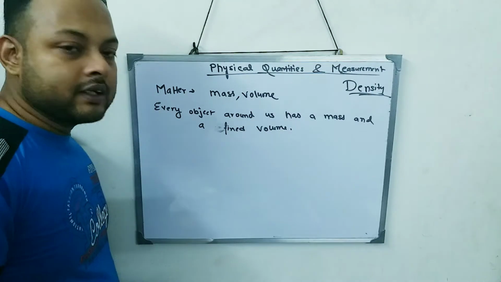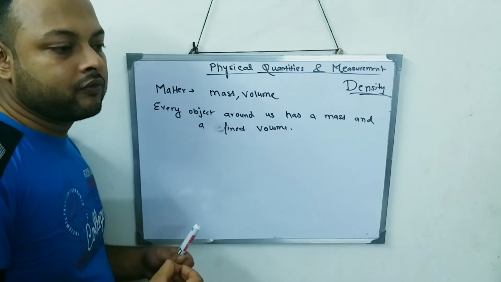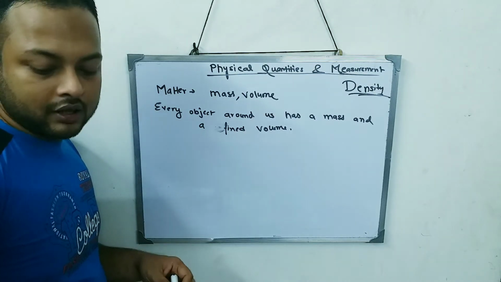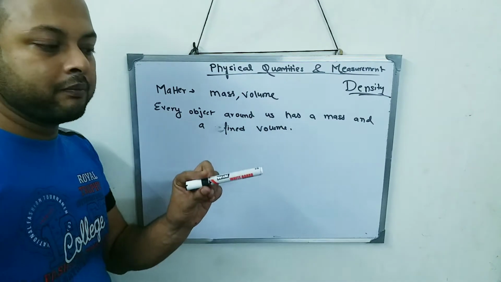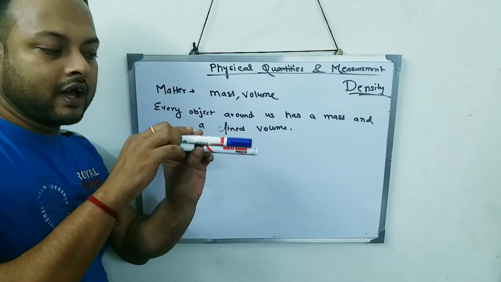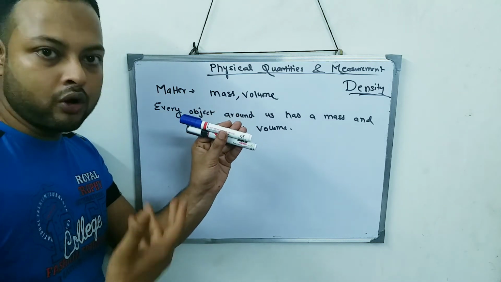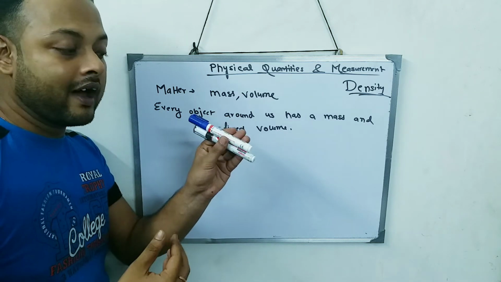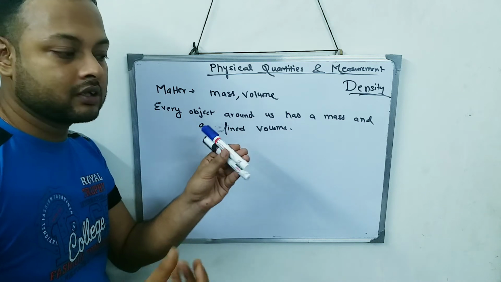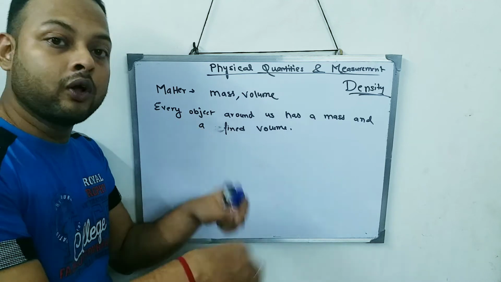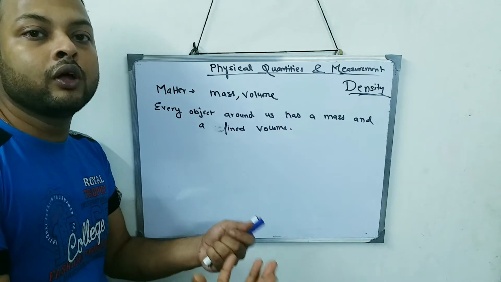Now, often it is seen that if the mass increases, what happens? If on this marker I place another marker, you can see the mass becomes more, and when the mass increases, the space that this object will occupy will also increase, the volume will also increase.